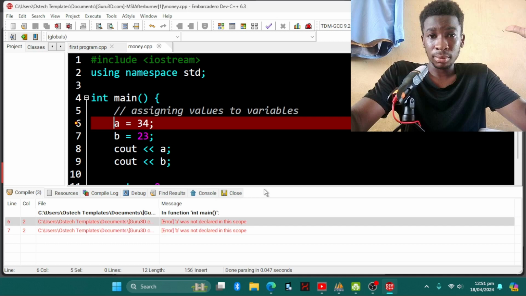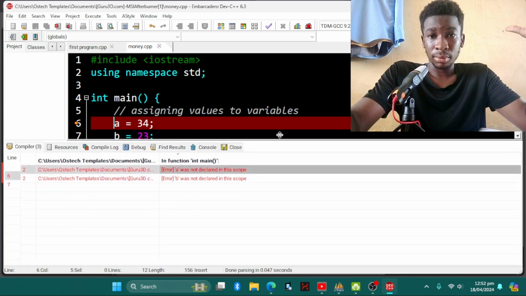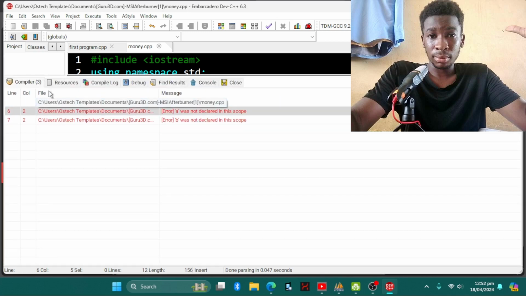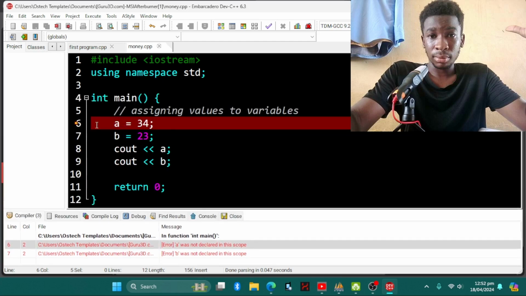in C++, when you're writing a program, you have to declare your values and your variables. So there should be a data type, okay. So we are going to learn how to read errors. Let's come down here. It shows the compiler, the line, the column, and then the file. In function int main, okay, so you know that int main is a function. On line 6 column 2, error: a was not declared in this scope, and in line 7, b was not declared in this scope. Why? Because we didn't declare the data type, okay.